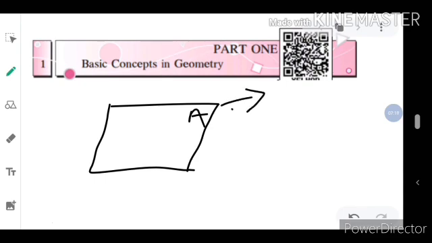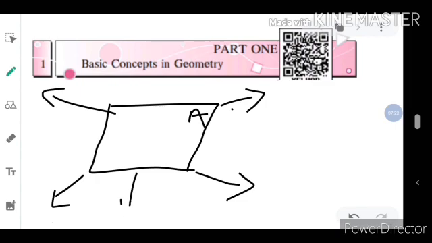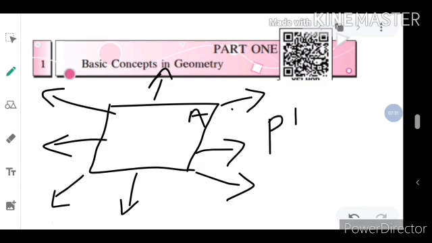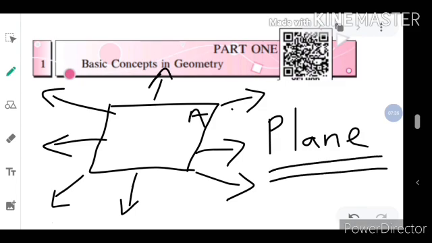It can grow here, here, here, here, here, here, this side, this side. It can grow everywhere, so it is called plane. This is the plane. Don't forget what is meant by plane. These were the basic concepts in geometry.